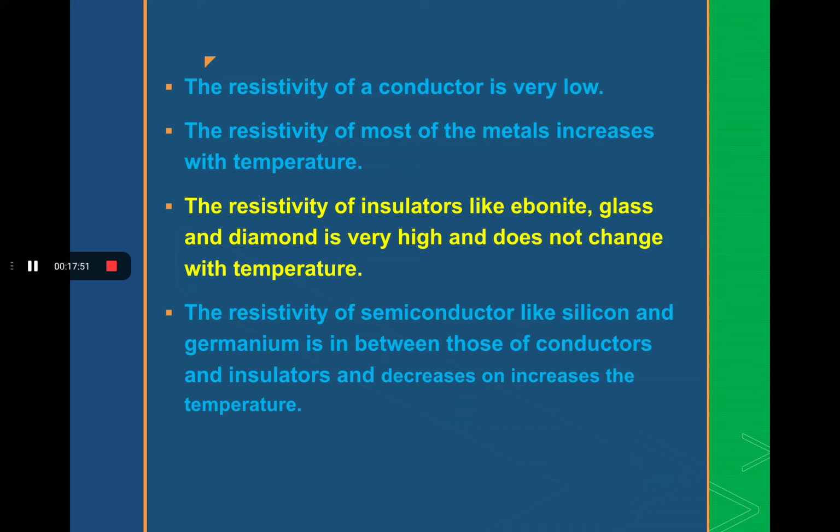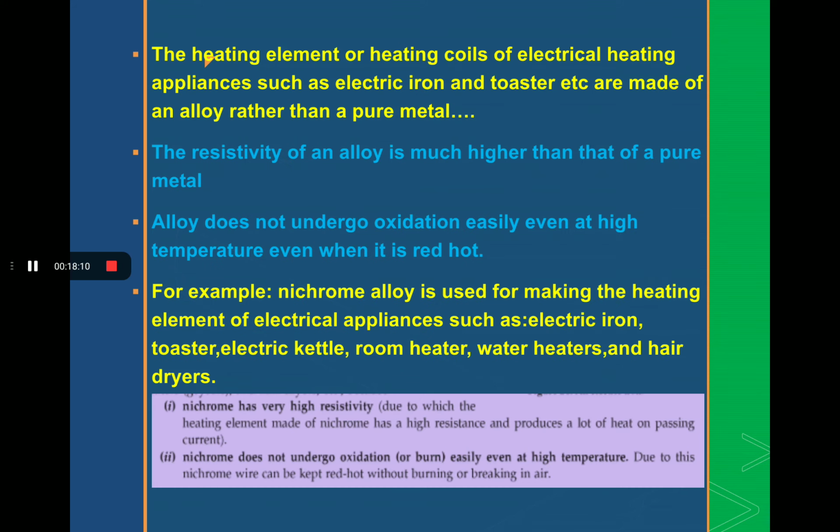Okay? When we increase the temperature, the resistivity of a semiconductor decreases, and when we decrease the temperature, its resistivity increases. So these are some important points, students, you have to remember. I hope that all the topics in this video are clear.